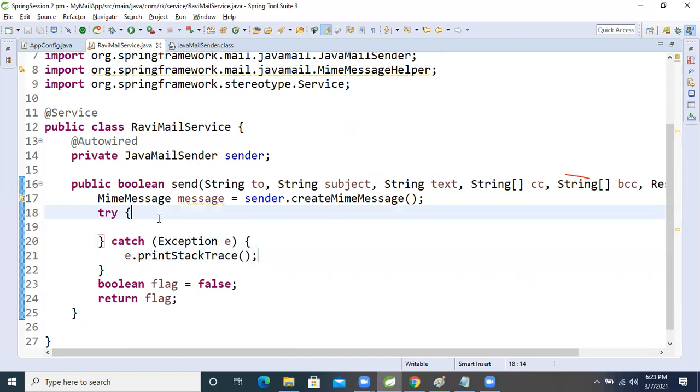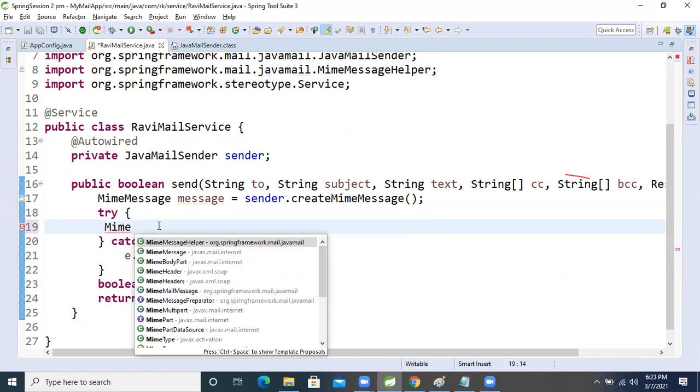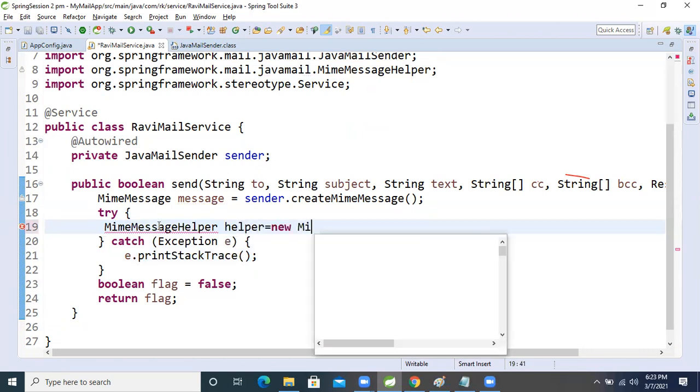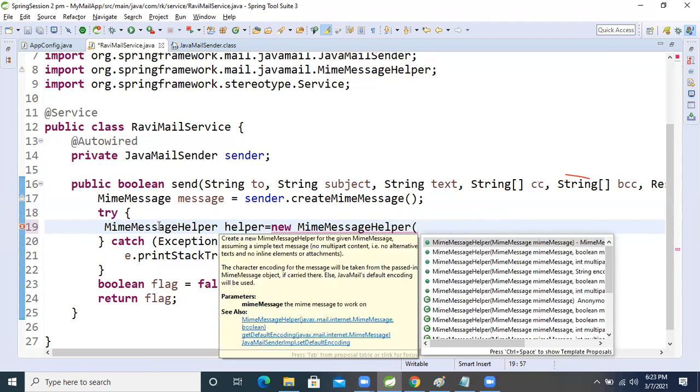So what we will do now, again we will take that helper class, the MimeMessageHelper. Helper equals new MimeMessageHelper. For that, this is the overloaded constructor. I don't want this argument, I want the second one.